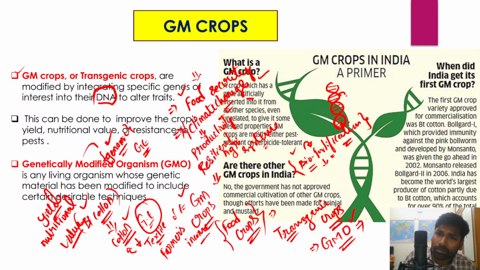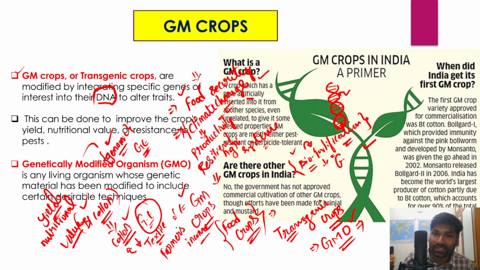This gene may be from another organism, from another species. We have inserted another gene from another organism into this selected plant species, so that we would have appropriate and more desirable characteristics or properties from that particular plant.